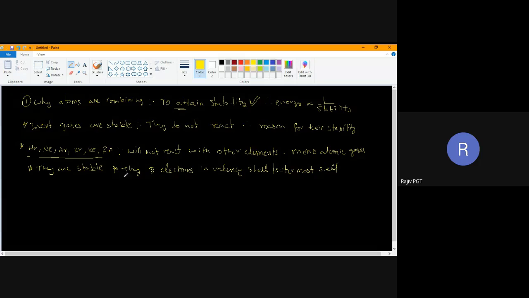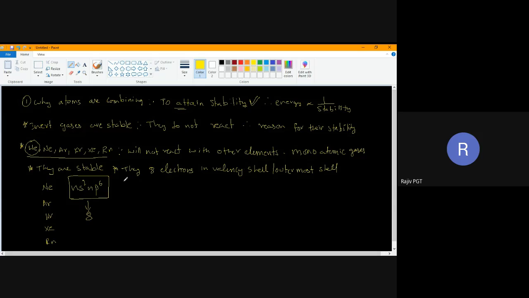Suppose we look at the inert gas configuration. Except helium, all have 8 electrons in their valence shell. If I write neon, argon, krypton, xenon, radon, their general electronic configuration will be ns2 np6. If you count the number of electrons in the valence shell, we have 8 electrons.